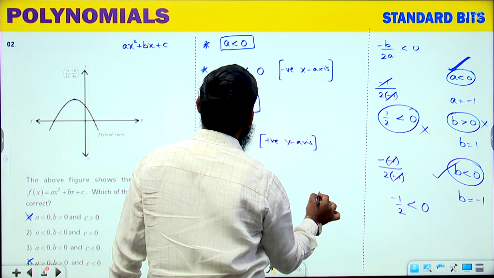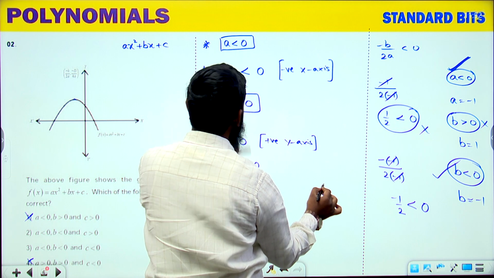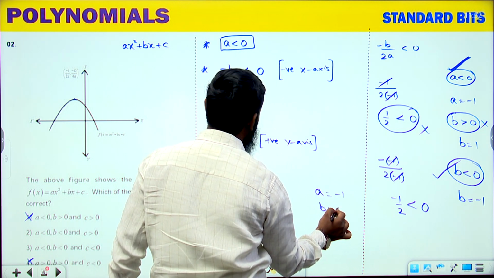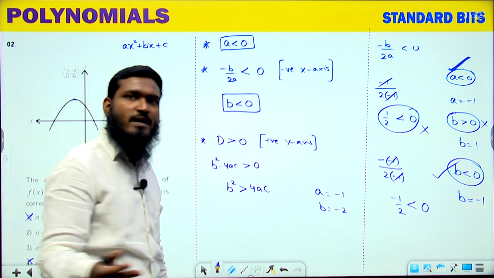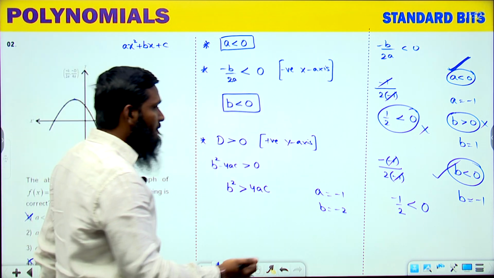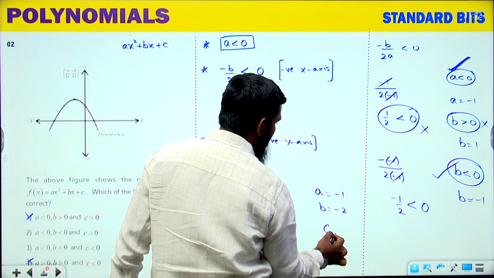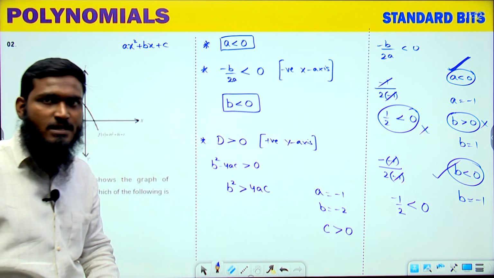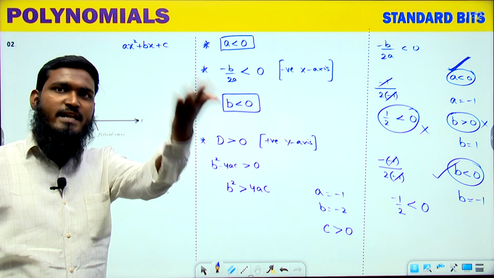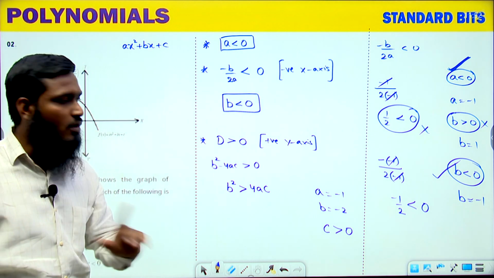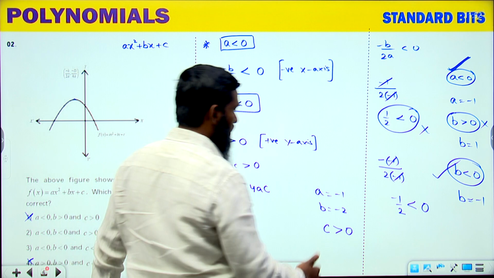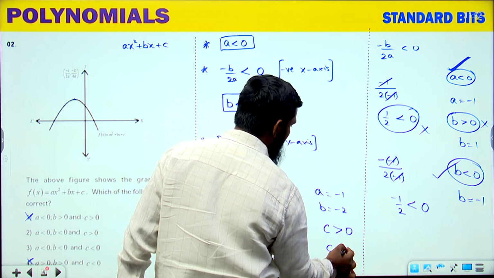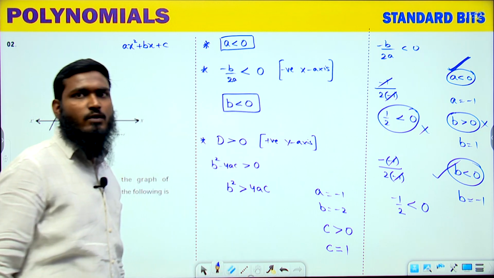If you are taking A value, A value is less than 0 means A is equals to minus 1. B is equals to again less than 0 means let us take minus 2. Minus 1, minus 2 we have taken. Now, if I am taking C value is greater than 0, let us assume this. We will be having two conditions. C is greater than 0 or C is less than 0. First, let us try with C greater than 0 over here. If C is greater than 0, then what we can assume the value? C is equals to 1. Let us take C is equals to 1 over here.